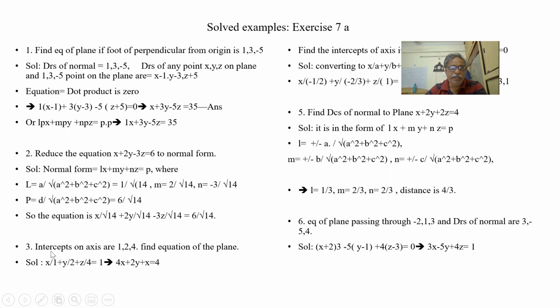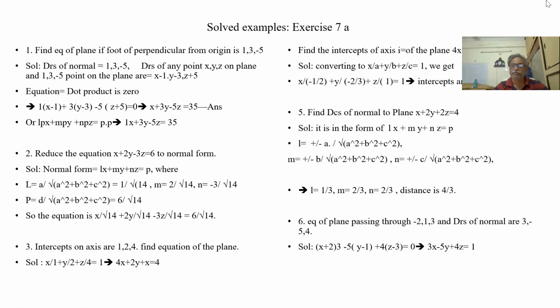So intercepts on axis are given. Equation x by a plus y by b plus z by c is equal to 1. So you rearrange the denominator, you multiply with 4: 4x plus 2y plus z is equal to 4. That is simple. You multiply the LCM. With LCM, you multiply the top. Okay?